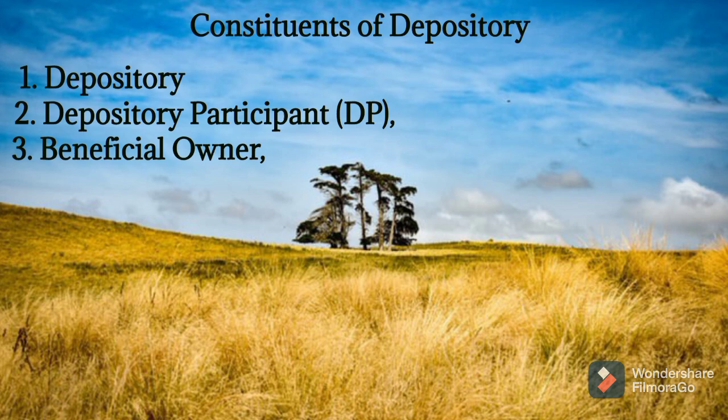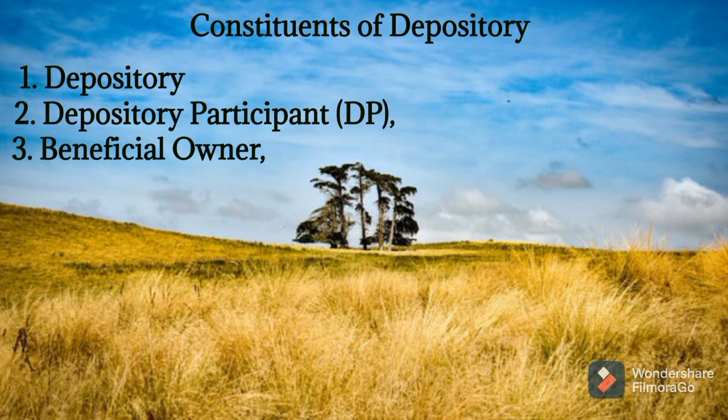Next, who can act as a depository participant? According to SEBI guidelines, financial institutions, banks, and stockbrokers can act as depository participants. They can act as intermediary. Next, beneficial owner. Who is the beneficial owner? As we are the investor, we are the beneficial owner. In our name, we can open a demat account.